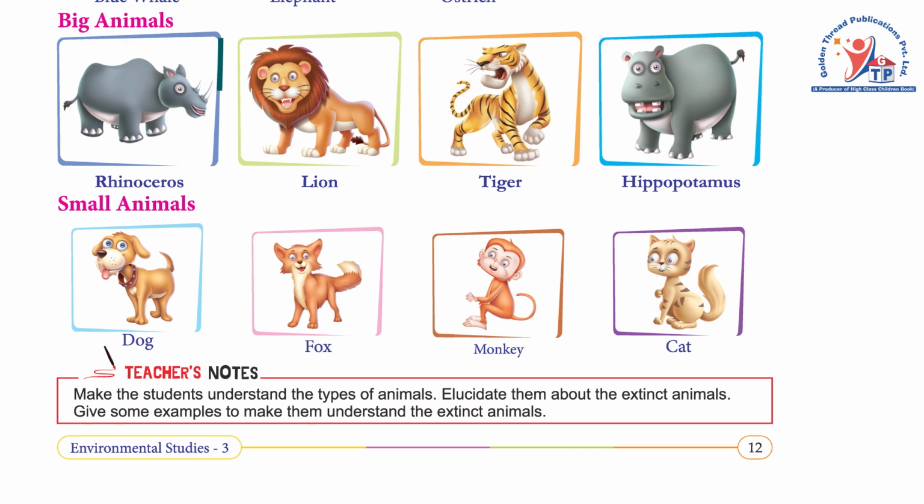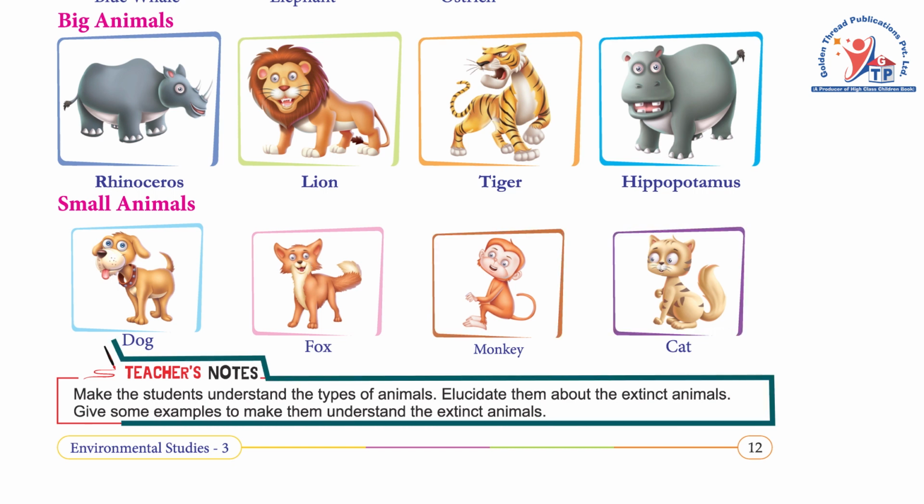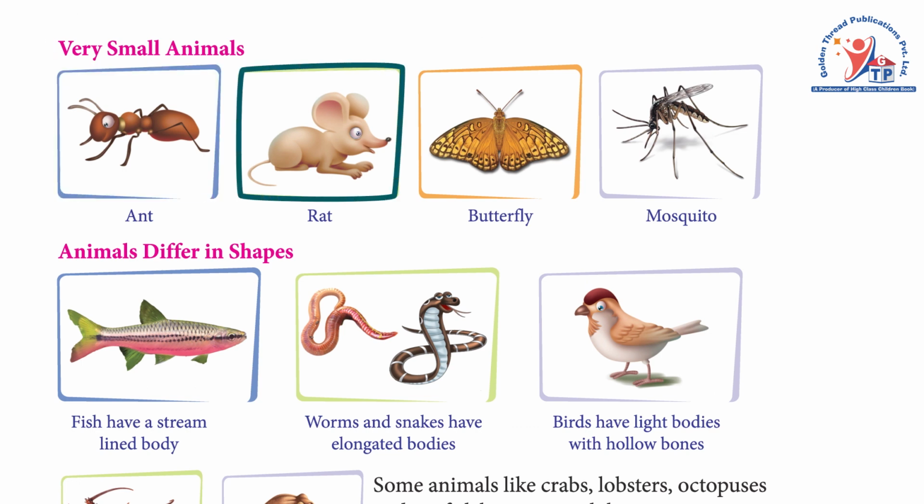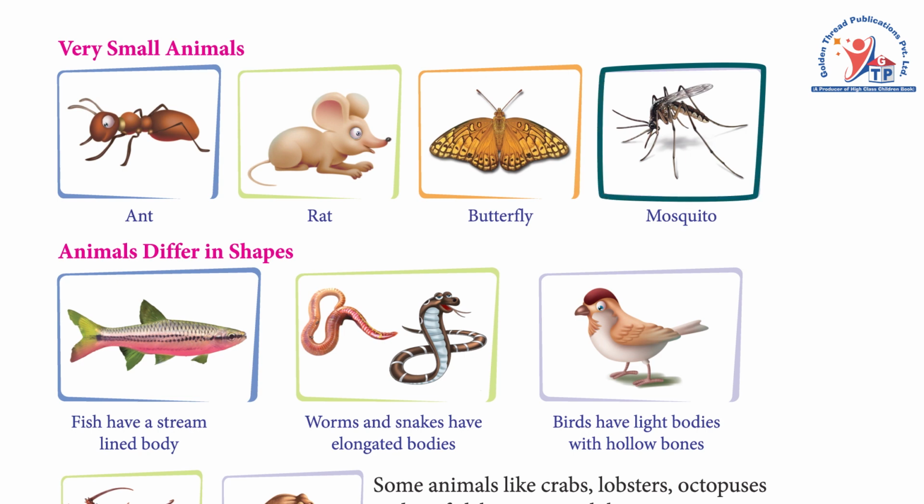Big animals: rhinoceros, lion, tiger, hippopotamus. Small animals: dog, fox, monkey, cat. Teacher's notes. Make the students understand the types of animals. Elucidate them about the extinct animals. Give some examples to make them understand the extinct animals. Very small animals: ant, rat, butterfly, mosquito.